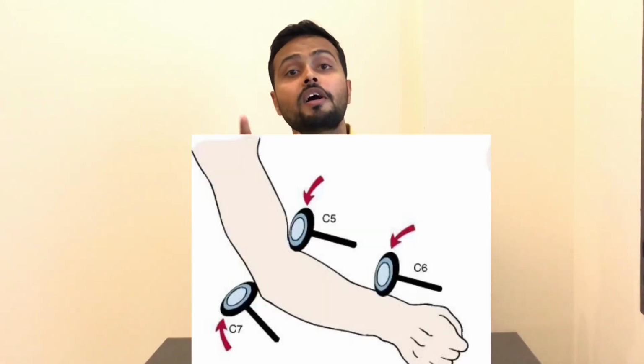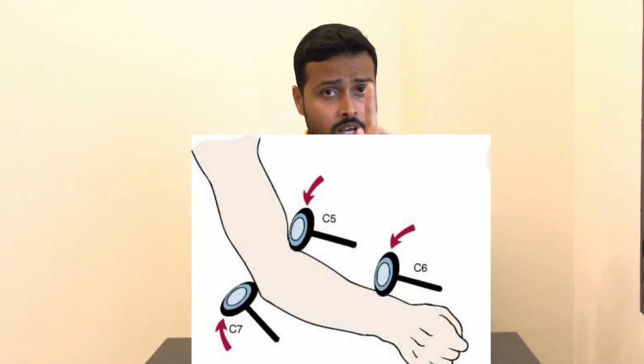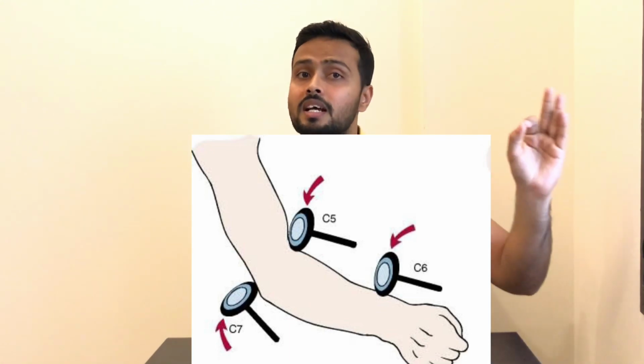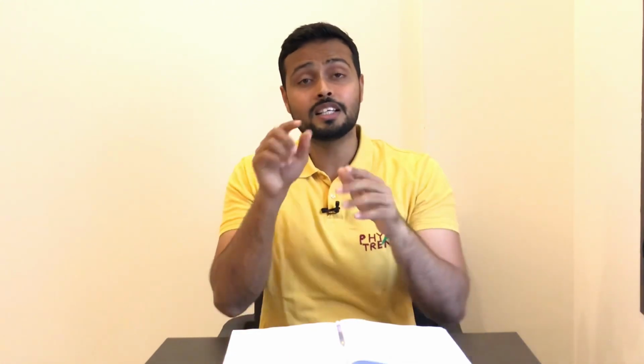That is why the biceps reflex was checked. Now we need to know that the biceps reflex is affected whenever the C5 nerve root is affected. So one thing is clear, C5 is affected. Second, we also should know the grades of deep tendon reflexes.